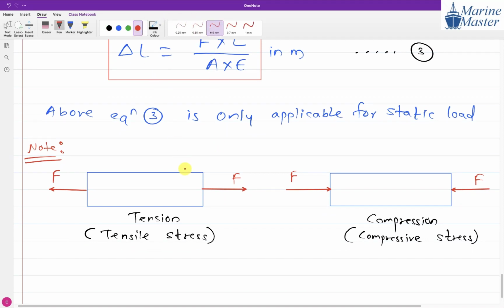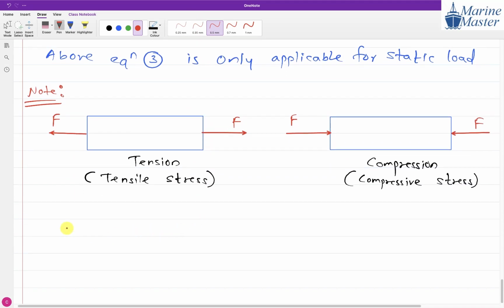The next, give the next heading: Strain energy. Guys, give the next heading: Strain energy. Now, what is the meaning of strain energy, guys? Strain energy means energy or work done required for the straining. Whenever there is straining, it is not going to take place automatically. We have to do some work. So, strain energy is nothing but what?